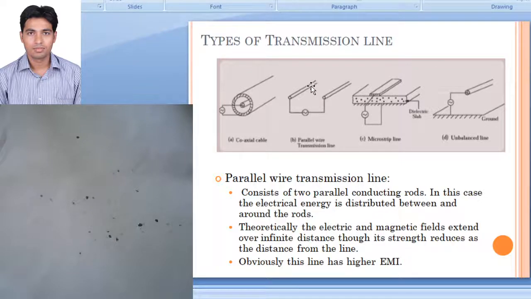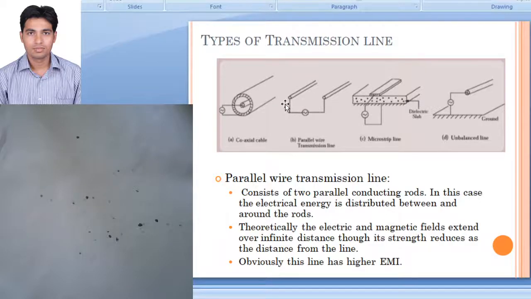So now whenever there will be current carrying conductor, there will be some magnetic field around that. So the electrical and magnetic field extend over the infinite distance though its strength reduces as the distance from the line increases. So obviously now this will be kind of a open structure, so there will be a higher noise compared to the earlier one, that is a coaxial cable.